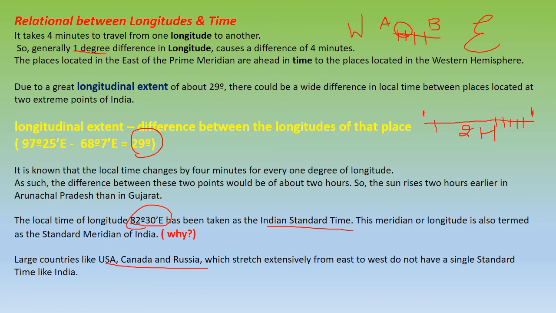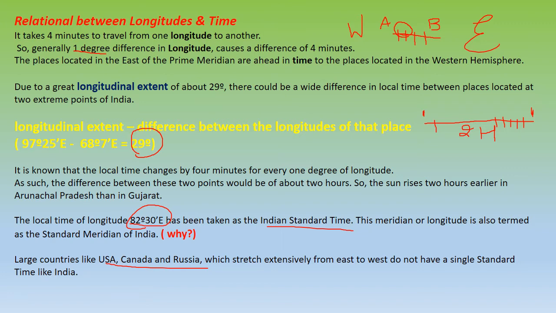Suppose there are so many people staying on each longitude. The one staying here will have a watch here, another watch here, another watch here. Will they have all different watches? No. We need to have one standard time. Otherwise, if everybody is having different watches on all the longitudes, then we cannot run airplanes. How would the flights fly? How would we function in terms of the railway network? So we need to have one standard time for our country.